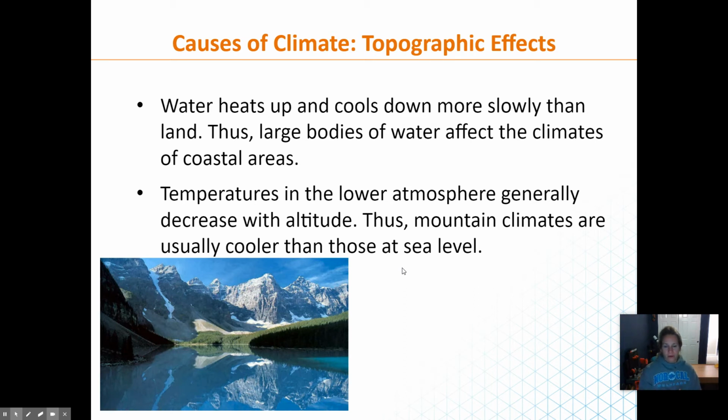So Eureka's temperature is pretty moderate, or mild, year round, and that's because of the ocean. Same thing with San Francisco or any of the coastal cities. There's a slight variation between day and night, summer and winter, but they tend to have very similar climate throughout the year. And that's because of the water regulating that temperature.